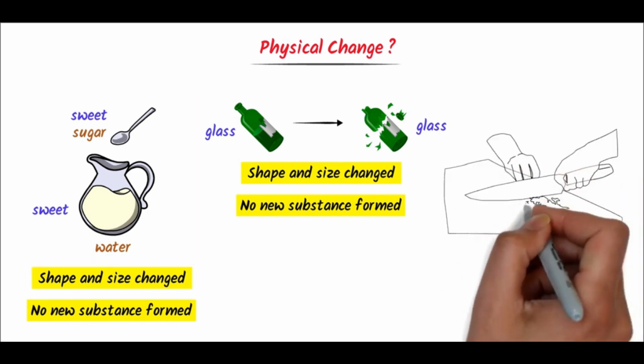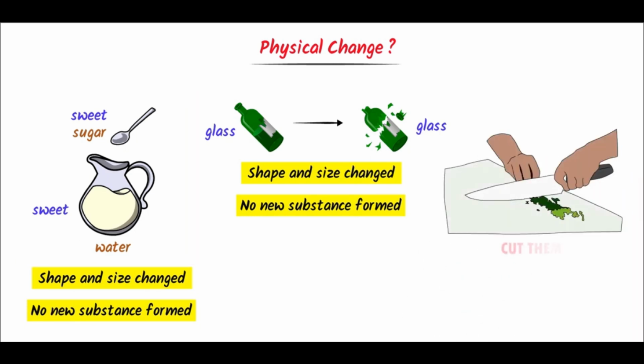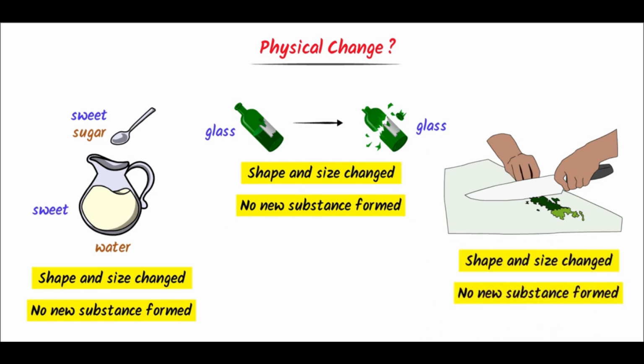Thirdly, consider some vegetables. Let you cut these vegetables into several pieces. Here we say that you change the shape and size of the vegetables, but you do not form something new. For example, the small pieces of the vegetables still retain their property. I mean, the small pieces of the potato are still potato. So it is a physical change.